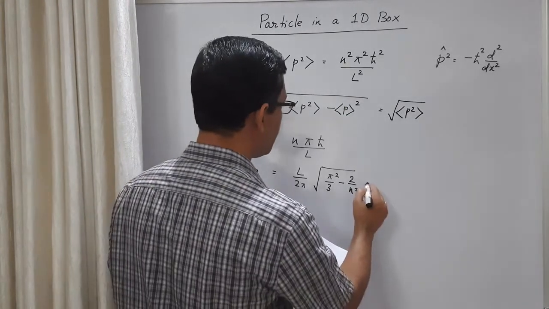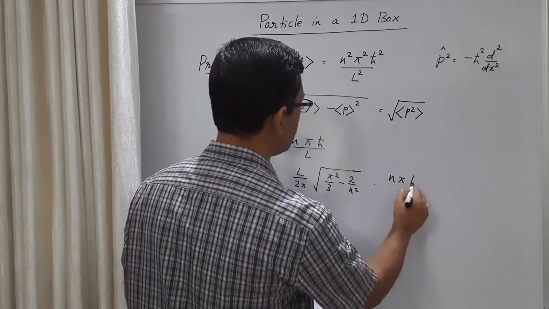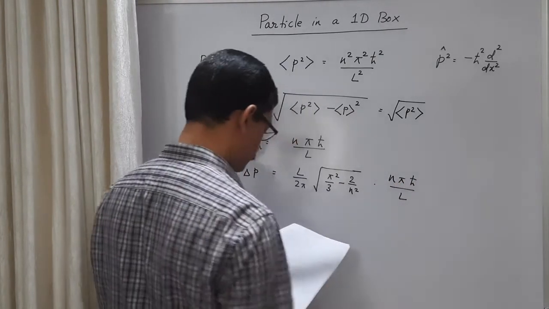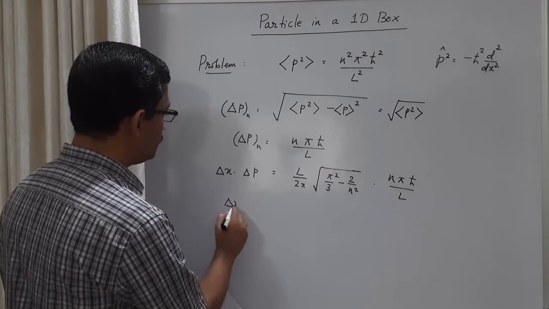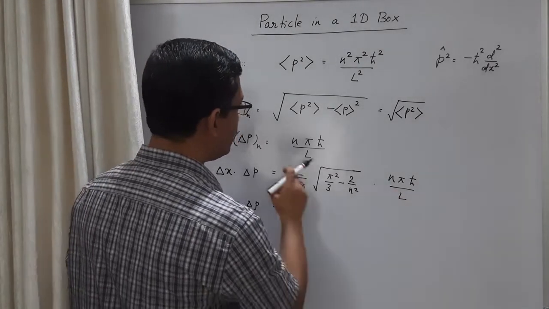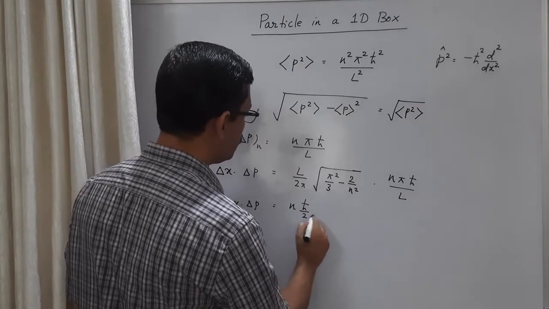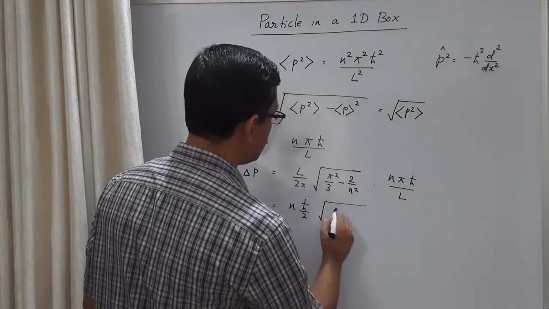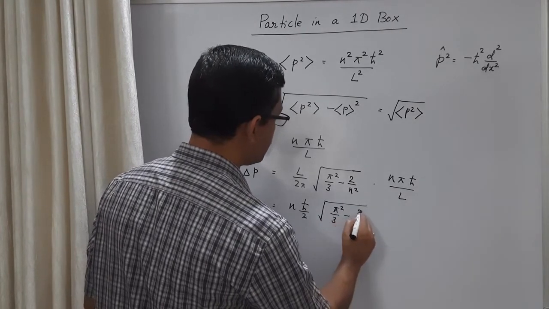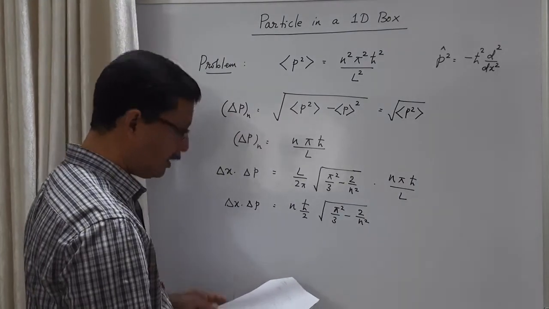Okay, this is the uncertainty in position, times uncertainty in momentum, n pi h cross by L. So this can be simplified as L will cancel, pi will cancel, so we have n h cross by 2 times square root of pi square by 3 minus 2 by n square. This is the uncertainty product for the nth state.